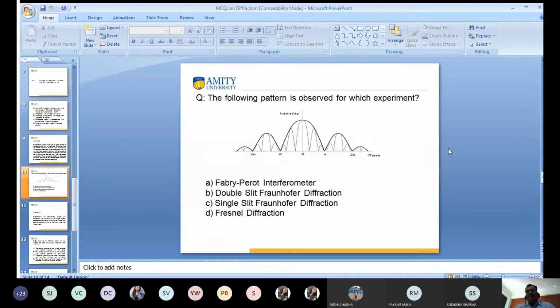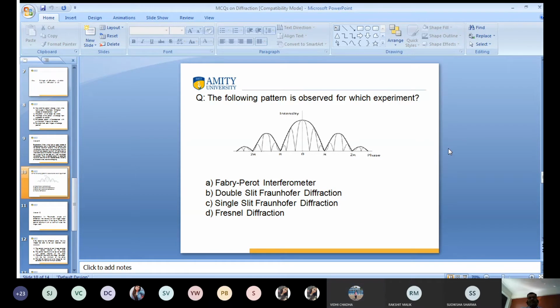The following pattern is observed for which experiment? Fabry-Pérot interferometer, double slit Fraunhofer diffraction, single slit Fraunhofer diffraction, or Fresnel diffraction. Single slit, C.